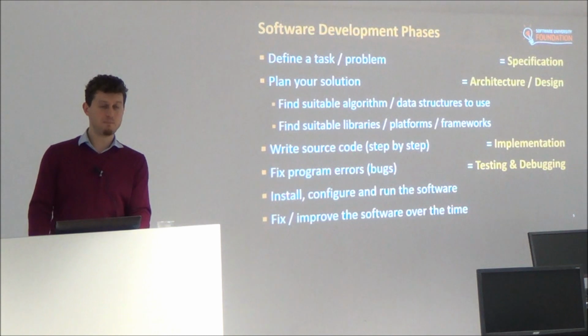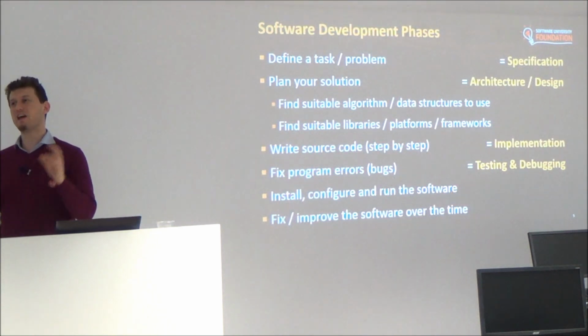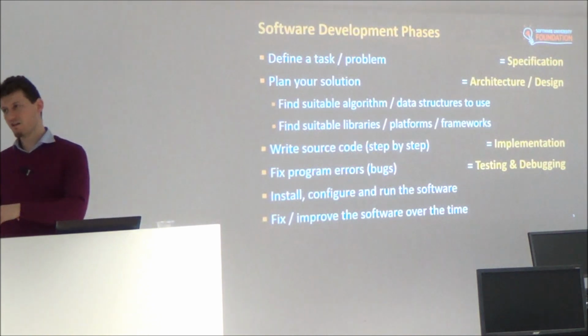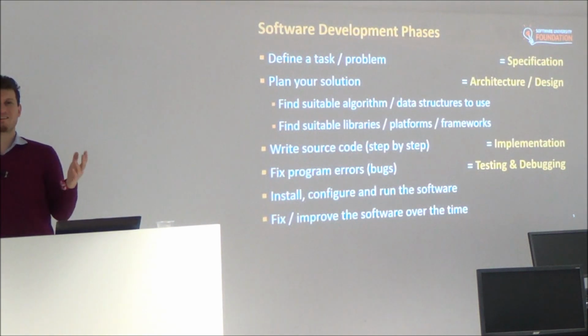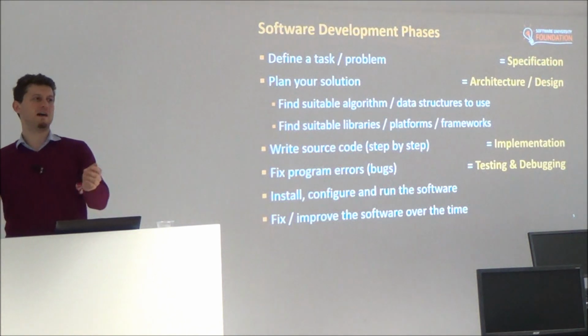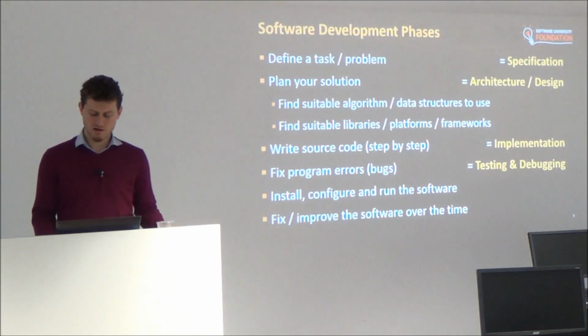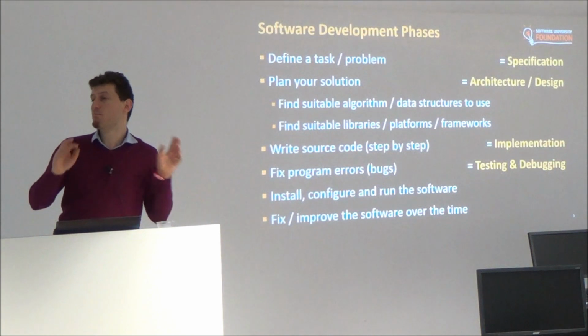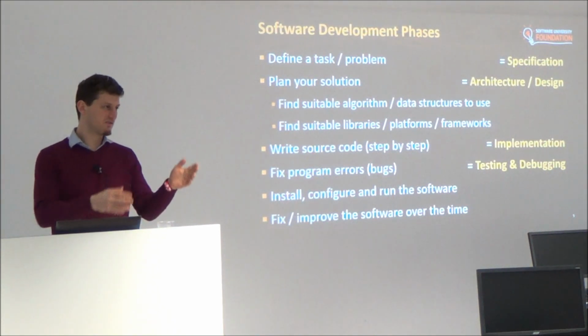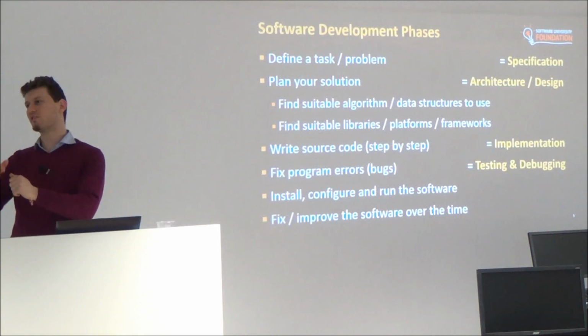QAs usually test your code by automated tools or by hand, and when they find a bug, something that is not intended to work like your implementation does, they report this bug in some bug tracking system, and this bug enters an open state.